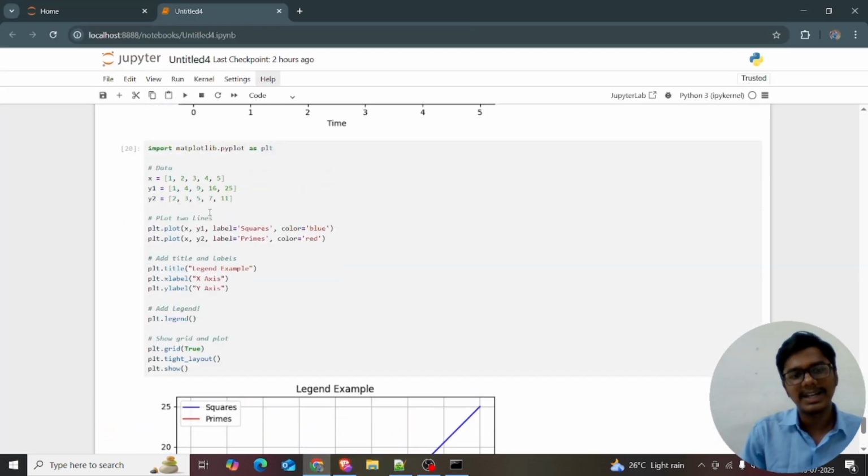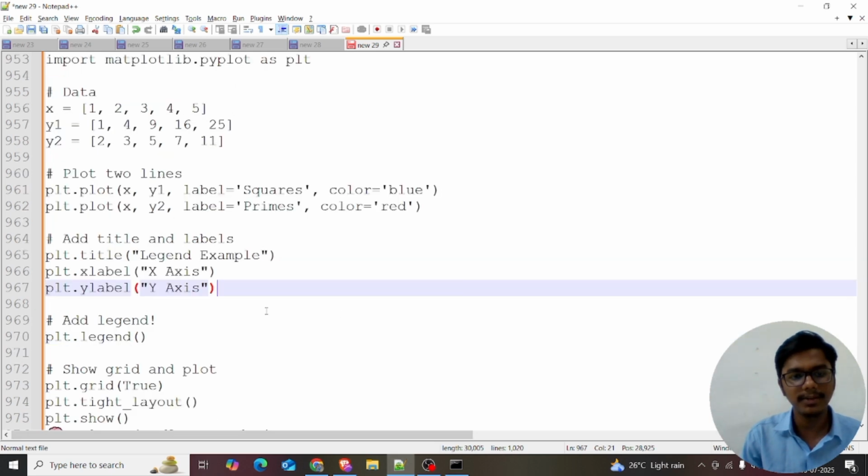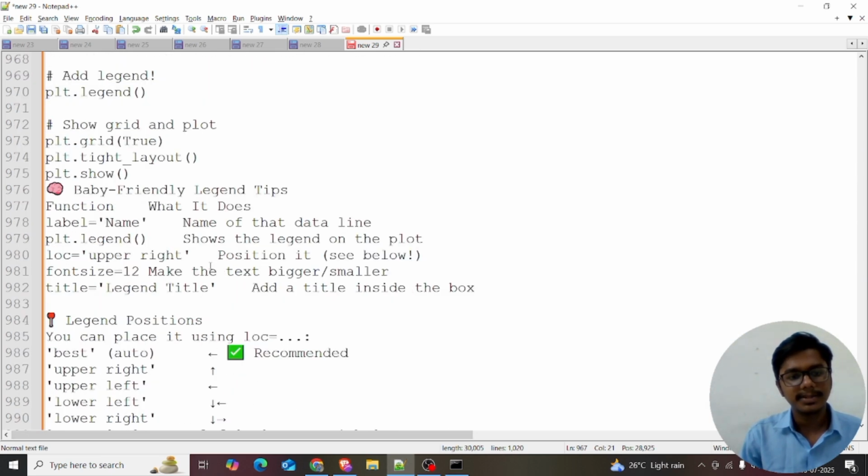So these are the numbers. I can plot a simple line plot. I'm giving the lines x comma y1 and label squares and color equal to blue. I just want it in blue color. So just using the square. These are the lines. You can master it, and there are many possibilities to work with this. So what are the possibilities, right?